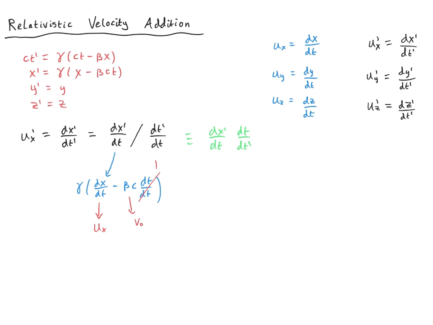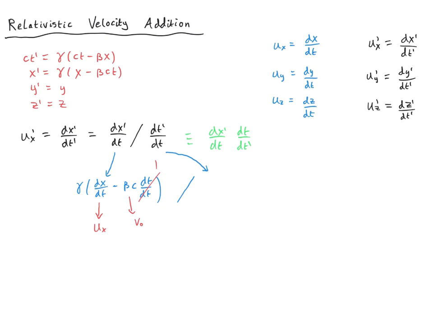In this expression, you'll notice that I have beta, c, and gamma. They are all constants. Beta is simply the relative velocity in units of the speed of light between the two reference frames, and the relative velocity is a constant. Gamma is simply 1 over the square root of 1 minus beta squared. That's also a constant. Okay, so all of this expression has to now be divided by this second factor, which is dt primed by dt.